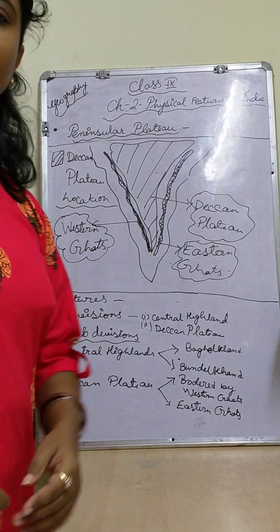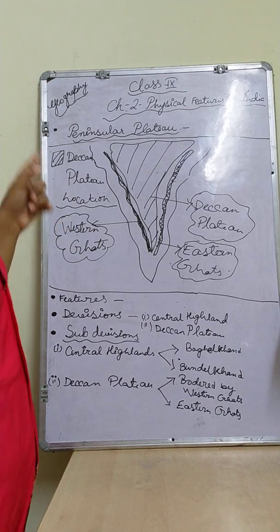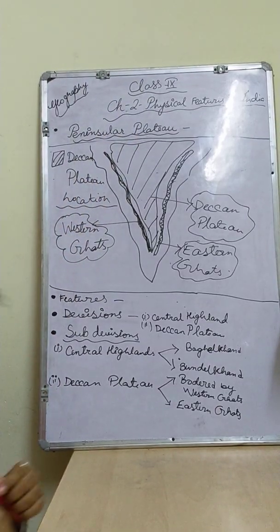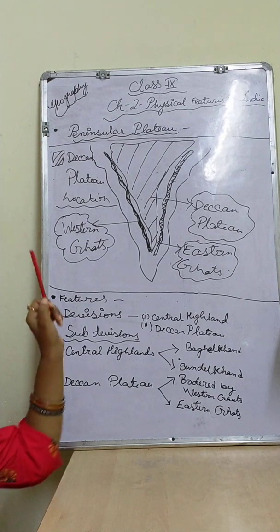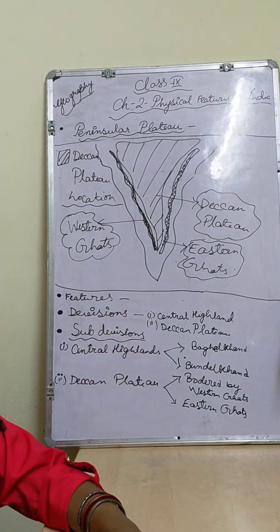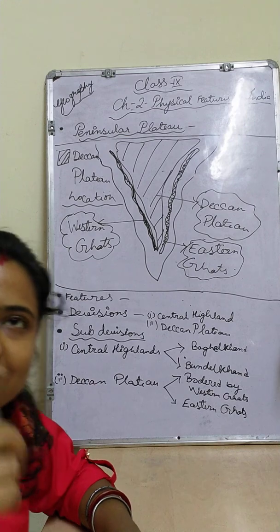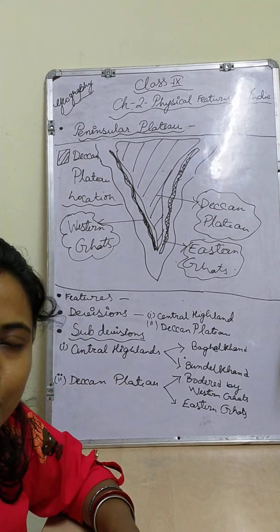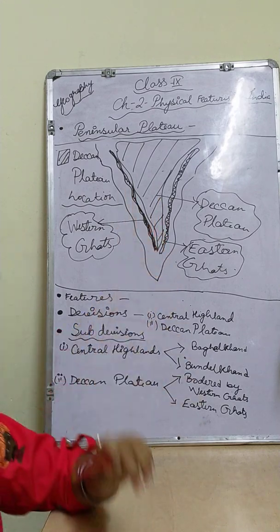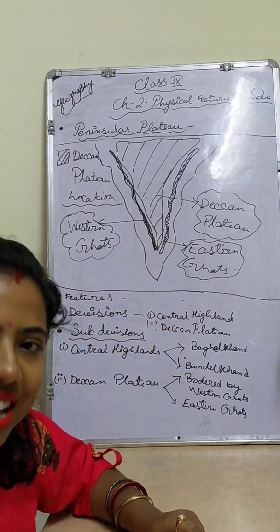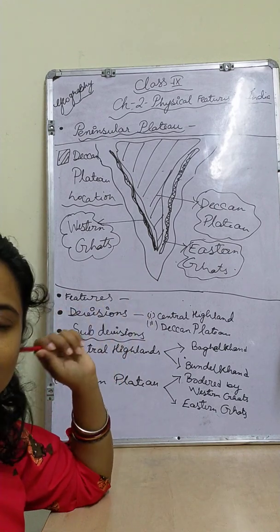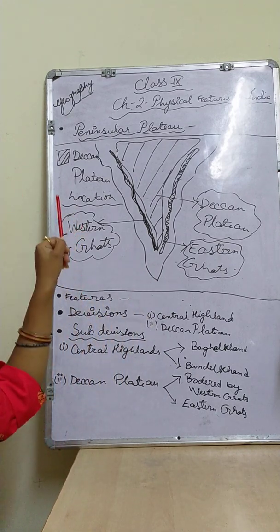Hello children, this is the second part of the video that you can see from my board only. Let me sit down, then I can explain better. Before starting, I will tell you that this is the second subdivision of this continuous video of the Peninsula Plateau, because I have to draw something new, so I changed the video. Then I rubbed the board and came back. Okay children, so we will start this Peninsula Plateau.